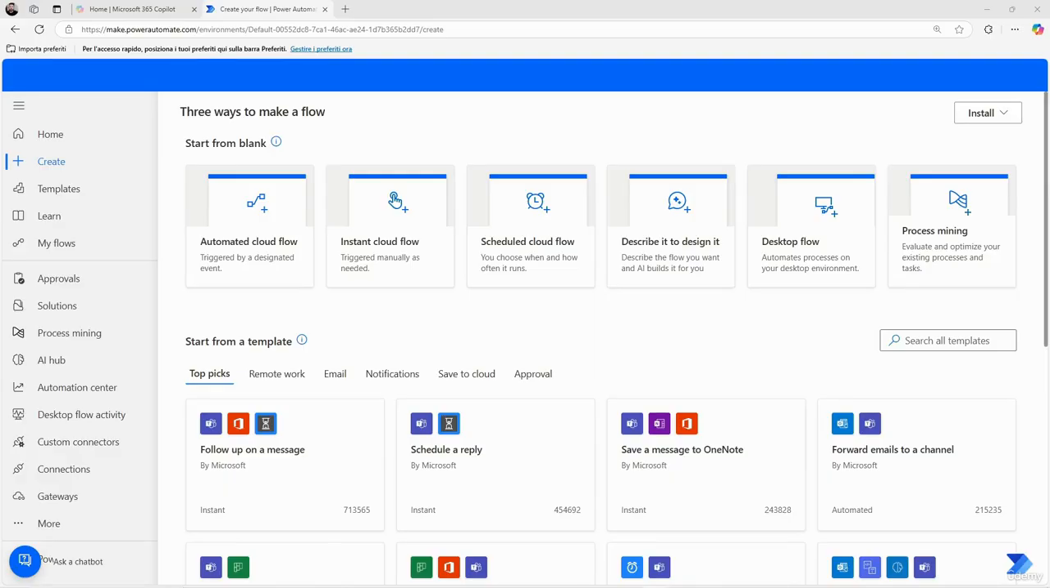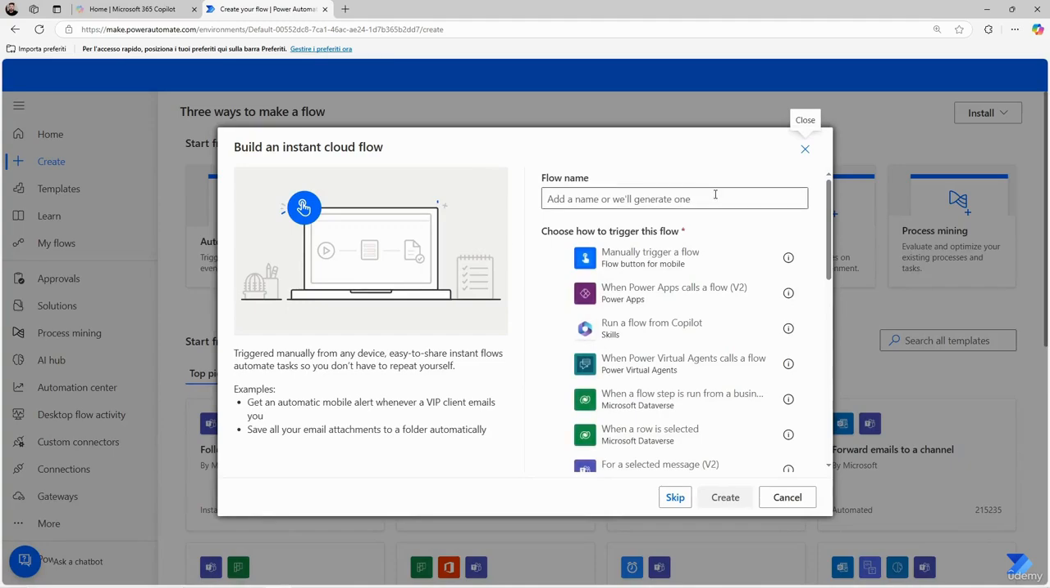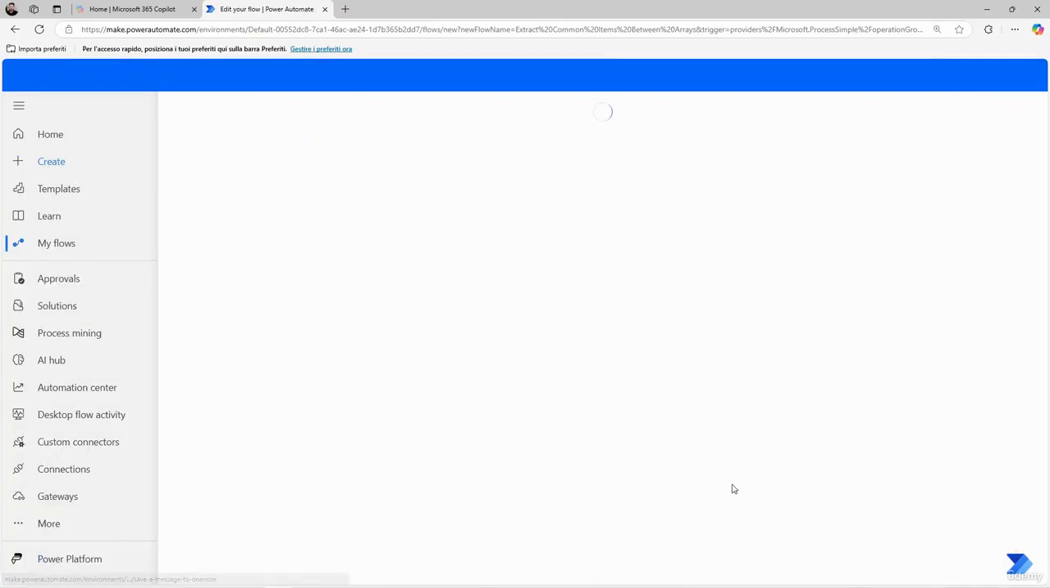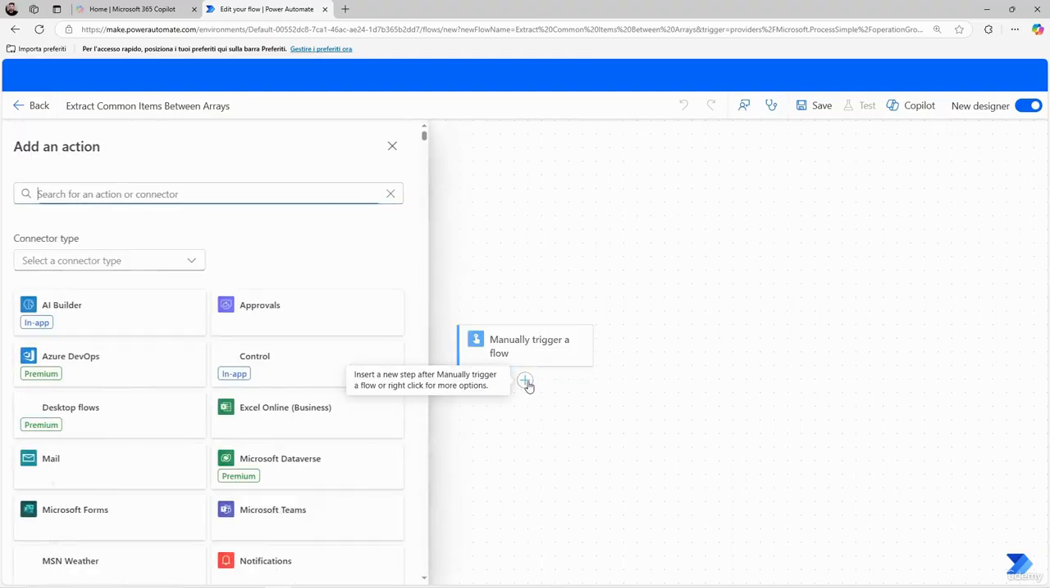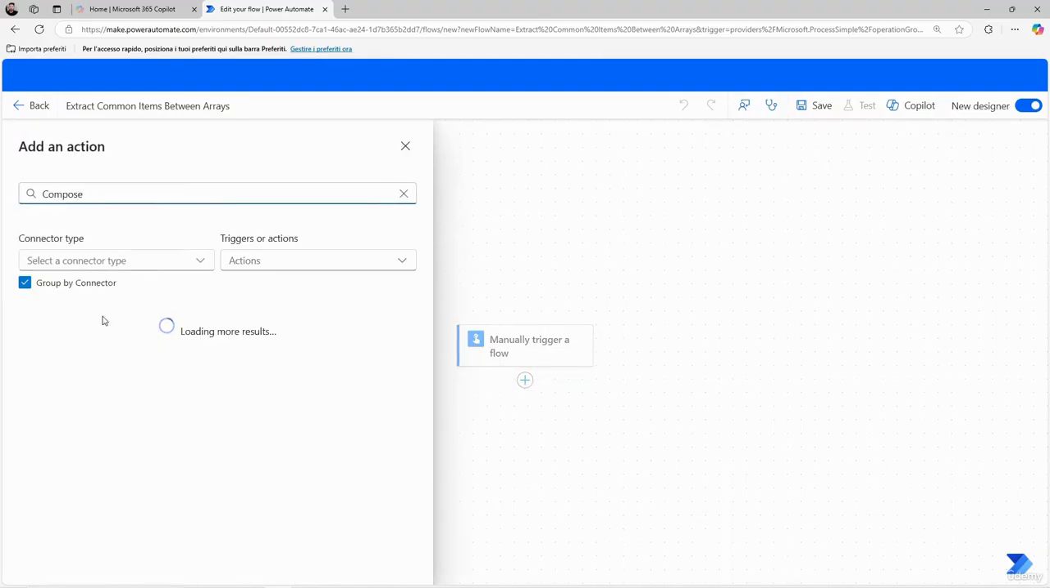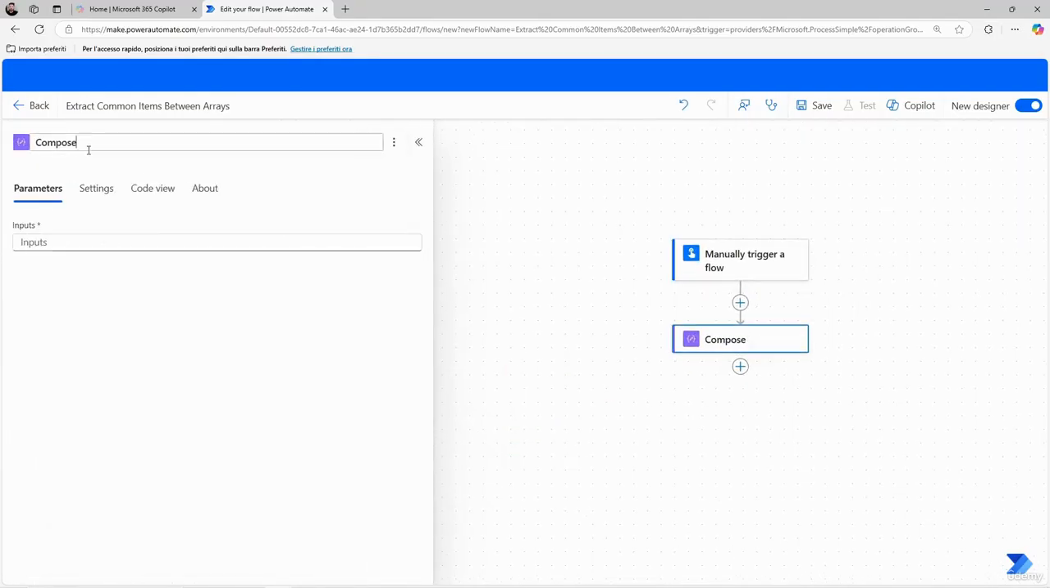Start by opening Power Automate and creating a new automated cloud flow. Name the flow Extract Common Items Between Arrays to clearly define its purpose. Inside the flow, add two compose actions to store the arrays that need to be compared. Name them Compose, Array 1 and Compose, Array 2 to maintain clarity.